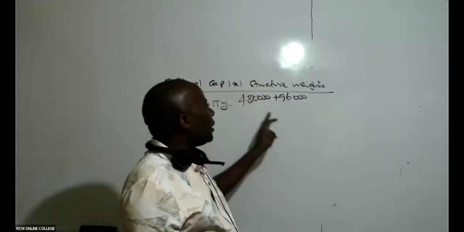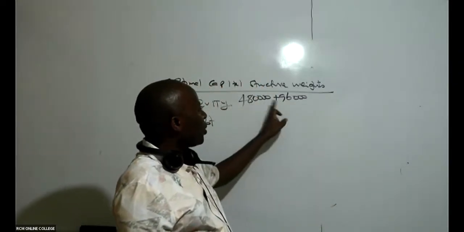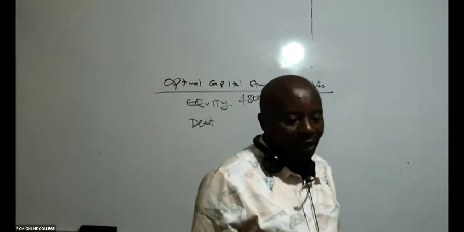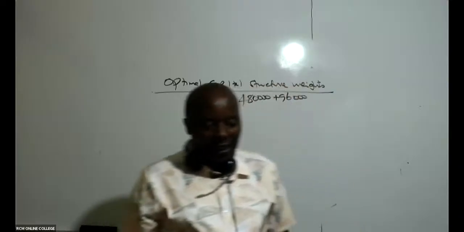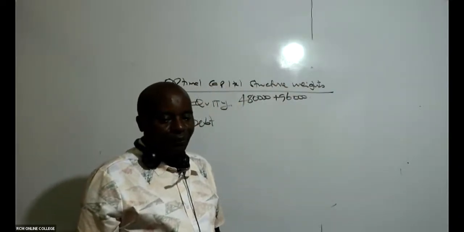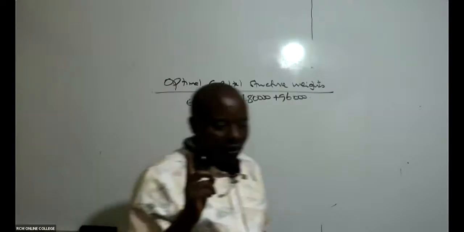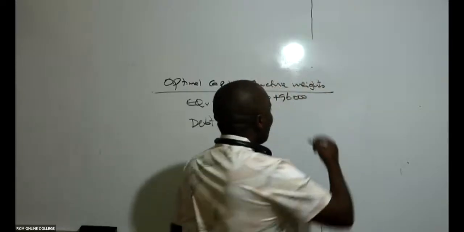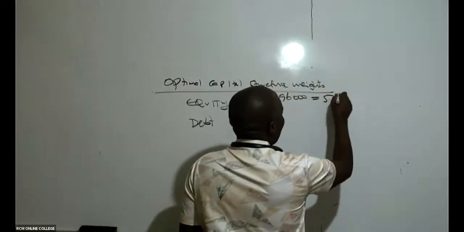And that is why I'm adding these two. So can somebody give me this total here? 480,000 plus 96,000. This will give me what figure? If you don't talk to me, then so we have here 576,000. Thank you so much.